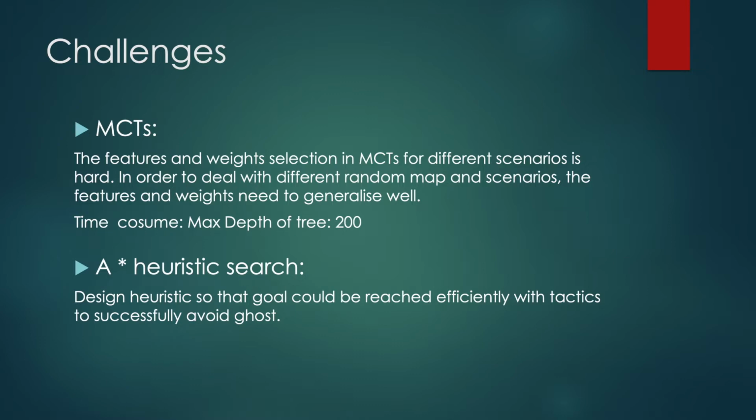Second problem is that Monte Carlo tree is very time consuming to compute each step of the agent, so we prune the max depth of the tree to 200. And for A-star heuristic search, it's challenging to design a heuristic so that the goal could be reached efficiently with tactics to successfully avoid the ghost.